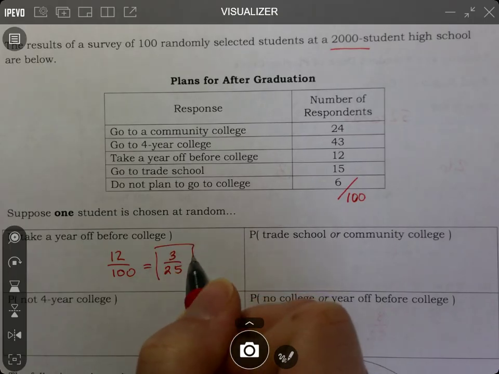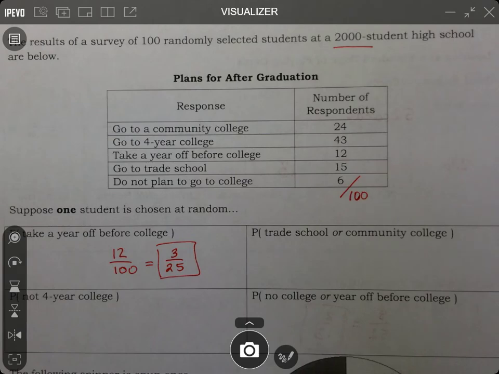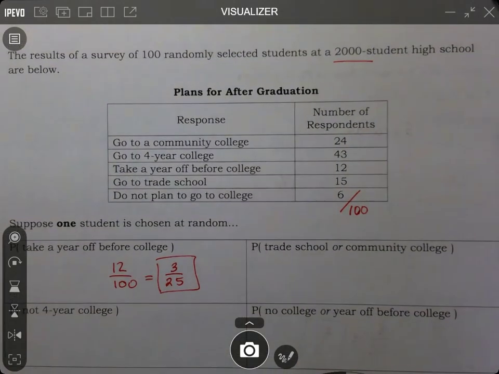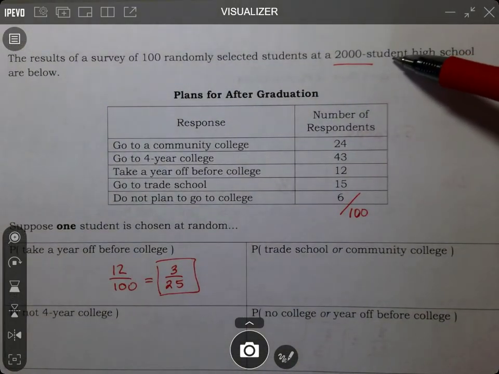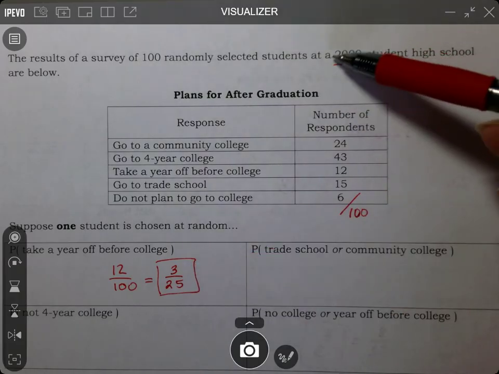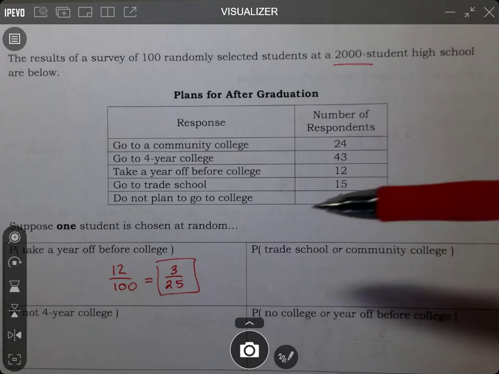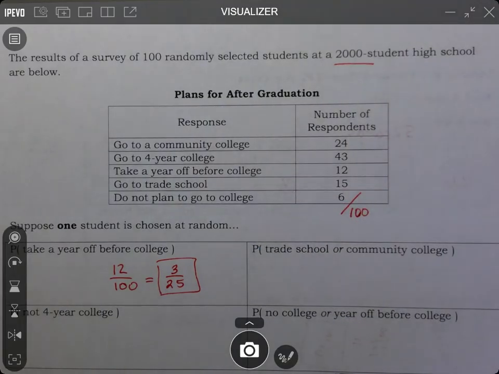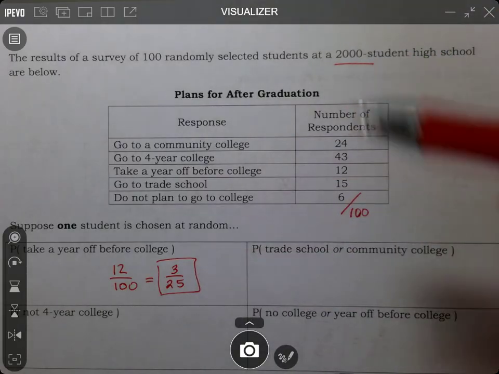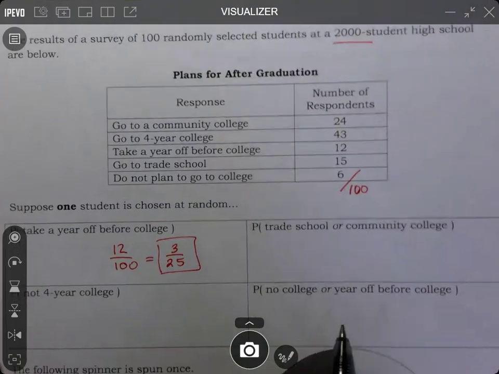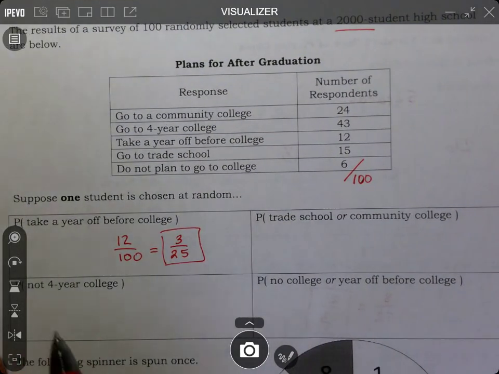Okay. Now, I thought I was going to ask you to project. If I said, out of the 2,000 students, how many would you expect to take a year off before college? We would take 3/25 times 2,000. But we are just finding the probability, so we're not asking what you would expect out of 2,000 students. If I was asking what to expect, then you would take that times 2,000. All right, just pay attention if it says or or the word not.